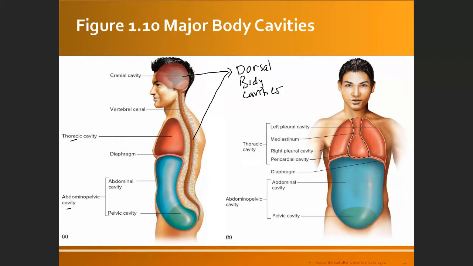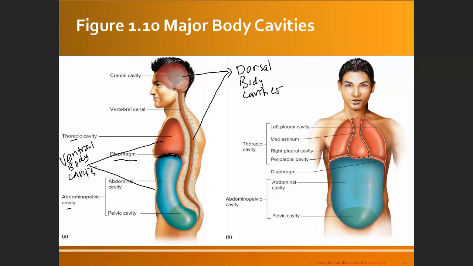Both of them are part of the ventral body cavities. So between the thoracic cavity and abdominopelvic cavity, there is a muscle. That muscle is used for breathing. That muscle is called the diaphragm.